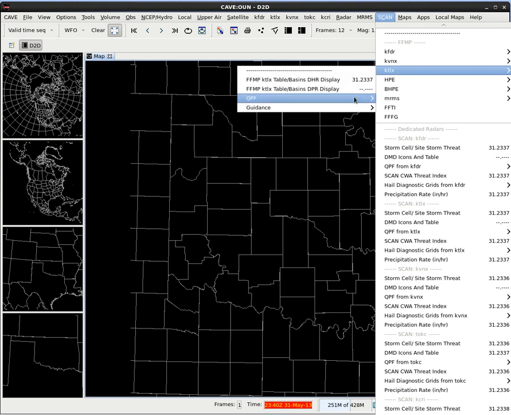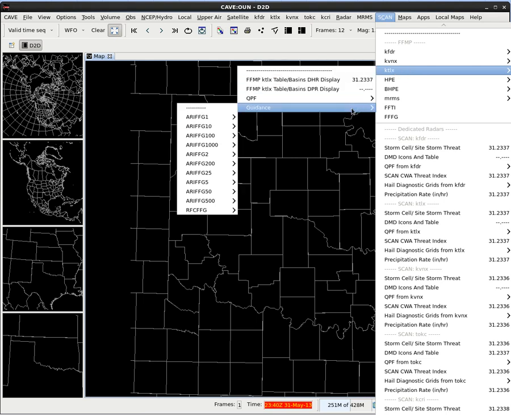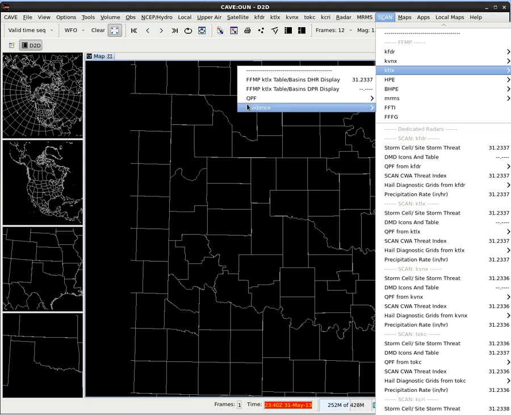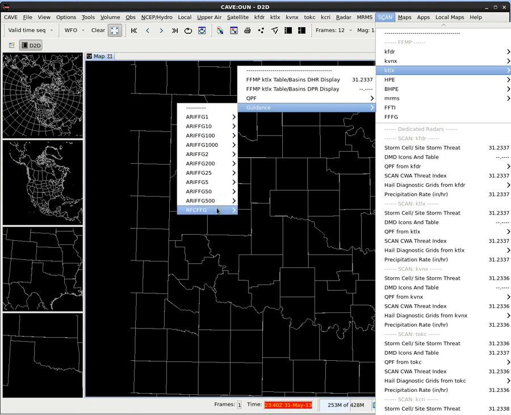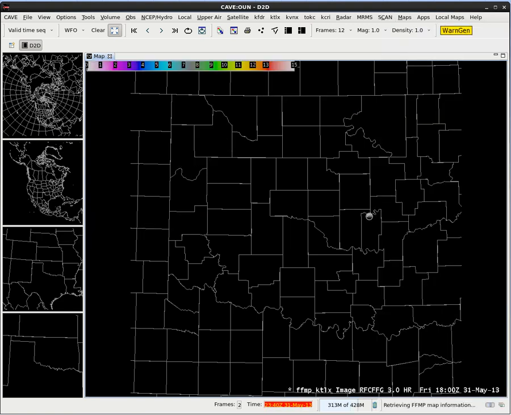One of the things that you need to be able to do with FFMP is be able to look at some of the horizontal plots of some of the input data, like the flash flood guidance. So each source has this pull-out menu for guidance, and the River Forecast Center flash flood guidance is here. So you can look at the RFCs issue 1-hour flash flood guidance, 3-hour, and 6-hour flash flood guidance. So let's go ahead and select the 3-hour flash flood guidance.